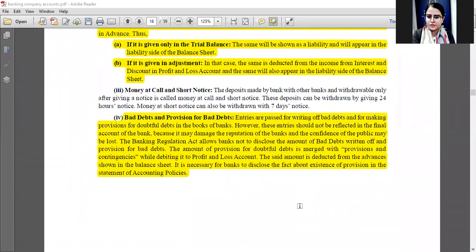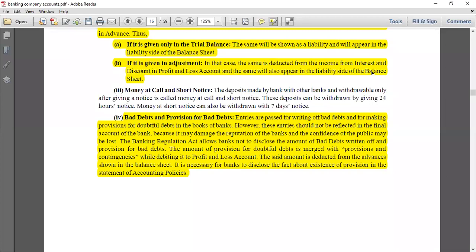Now, the said amount is deducted from the advances shown in the balance sheet. It is necessary for banks to disclose the fact about the existence of provision in the statement of accounting policies. Now, yes, we are not disclosing the amount of doubtful debts, but we are disclosing that such a provision exists.